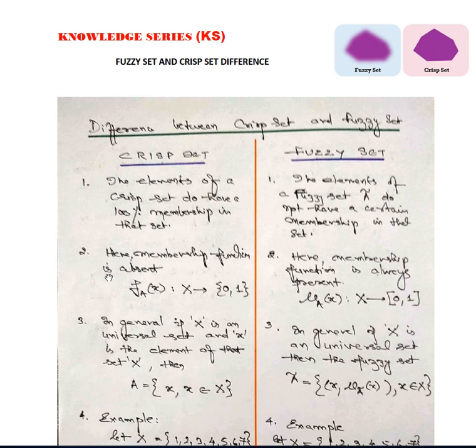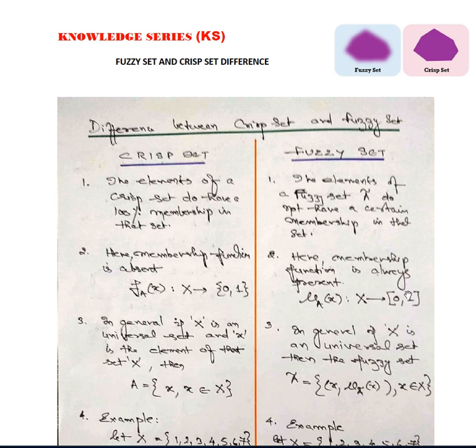Now here the membership is absent. That means f_A(x), where x is an element of the capital X, the universe of discourse, has a value either 0 or 1, and it is denoted in terms of curly brackets. Whereas the membership function under the fuzzy set is mu_A(x), where capital X, the universe of discourse, has a value ranging from 0 to 1.